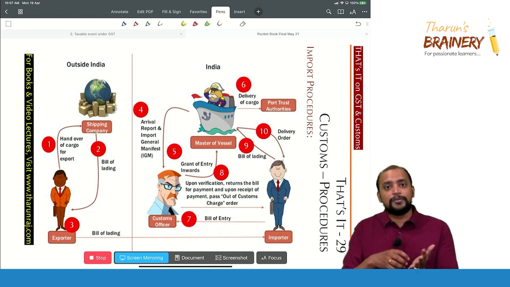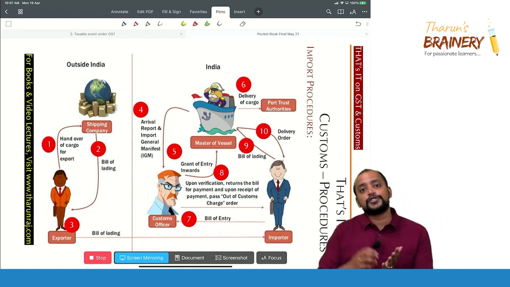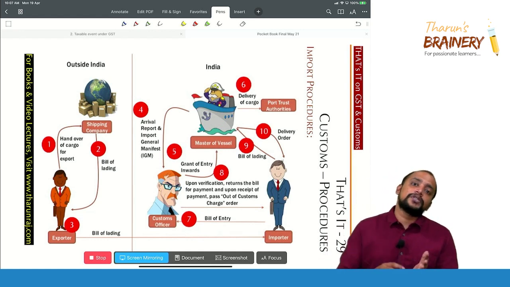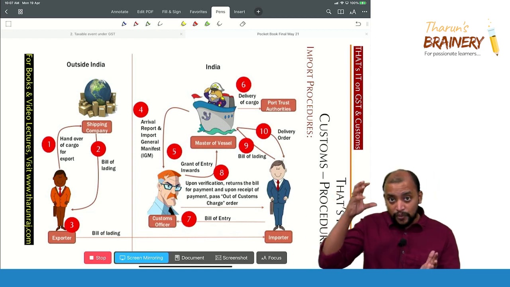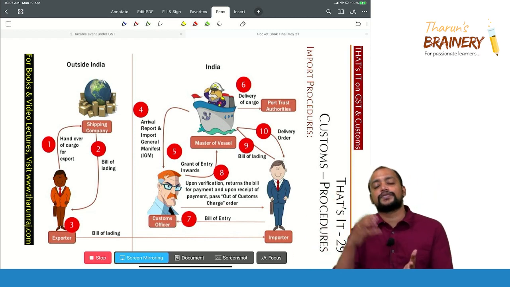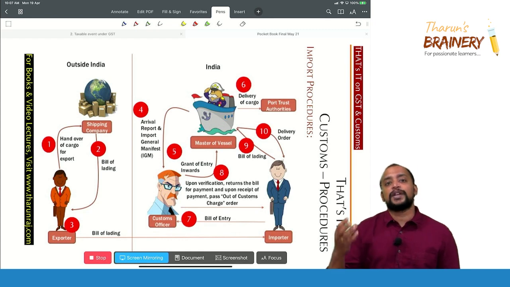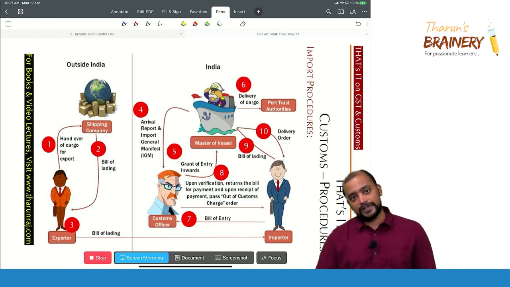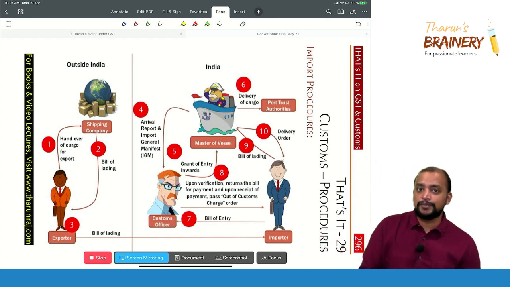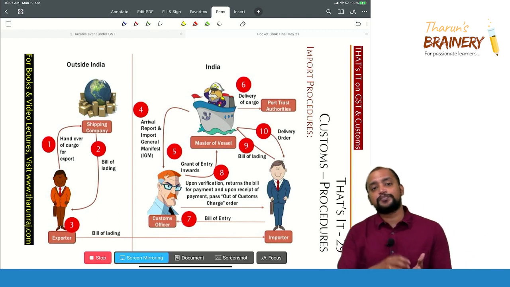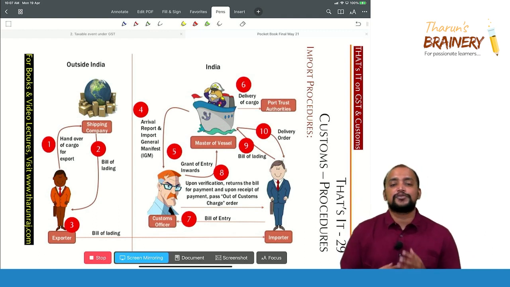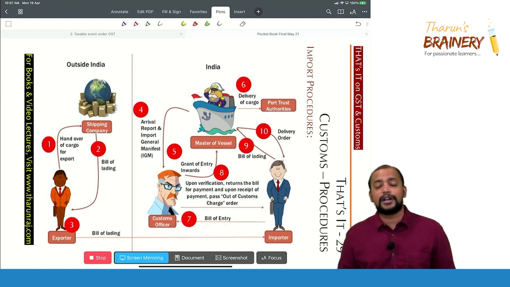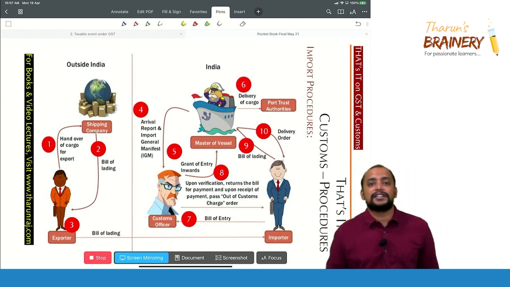So in the document import manifest, they need to specify what are the goods which are present in that vessel. Once it is mentioned in that import manifest, then that particular customs officer will check whether these goods are allowed to be imported or not, and then the customs officer will grant entry inwards.